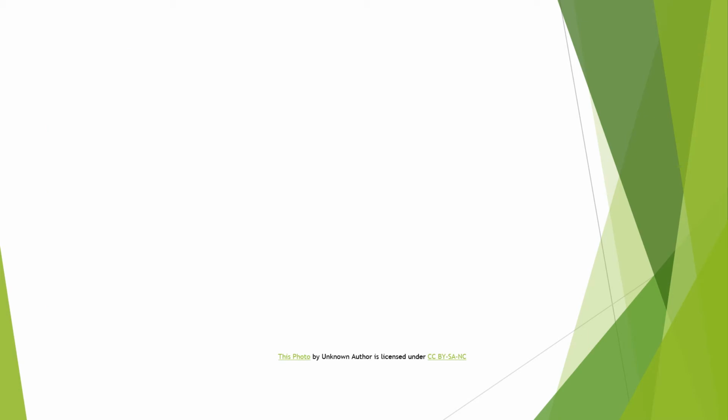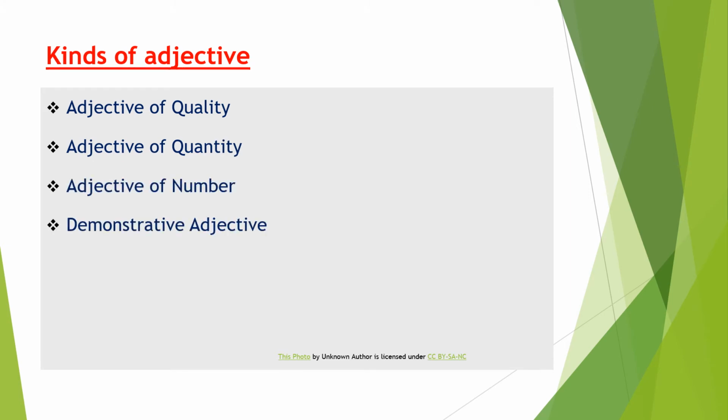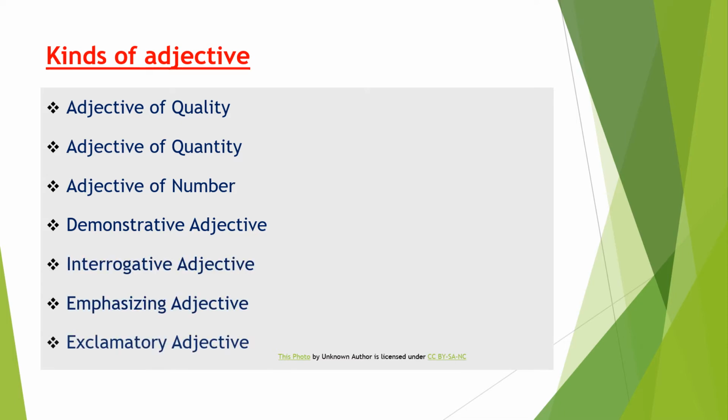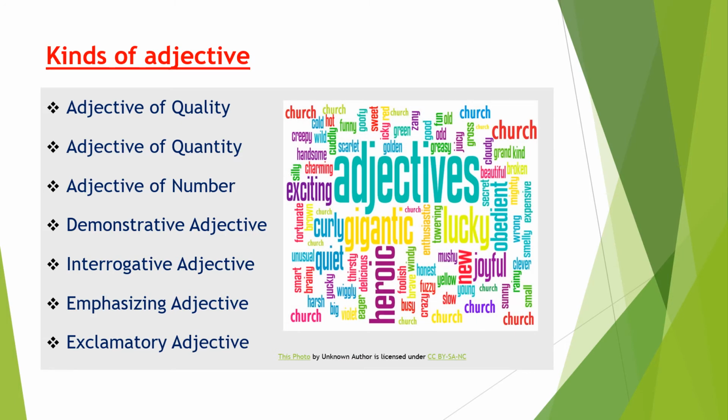Now let's see the kinds of adjectives. What are the kinds of adjectives? So let's see. First is adjective of quality. Second, adjective of quantity. Third, adjective of number. Fourth, demonstrative adjective. Fifth, interrogative adjective. Sixth, emphasizing adjective. And seventh, exclamatory adjective. So these are the kinds of adjectives. Let's discuss one by one.